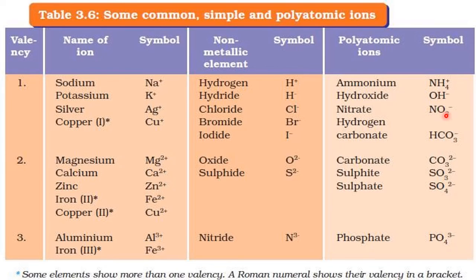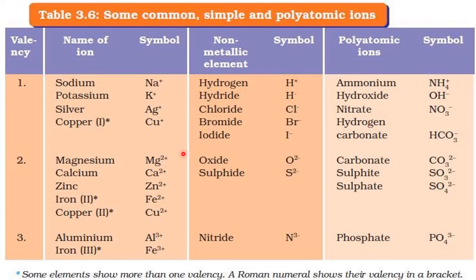Now 3 oxygen, 1 nitrogen, totally 4, polyatomic ion. 3 oxygen, 1 carbon and 1 hydrogen, totally 5 again. Here 3 plus 1, 4, 3 plus 1, 4, 4 plus 1, 5, 4 plus 1, 5. So they have 2 or more than 2 atoms in their structure. Therefore they are called polyatomic ions.